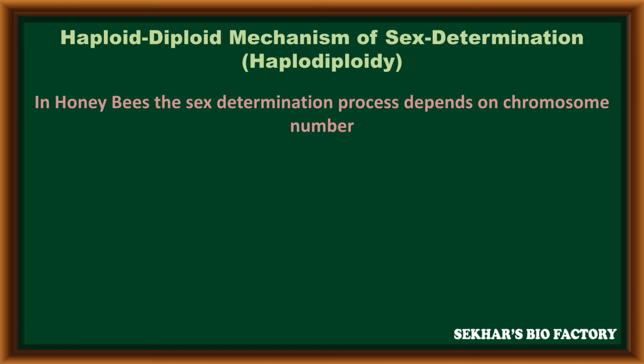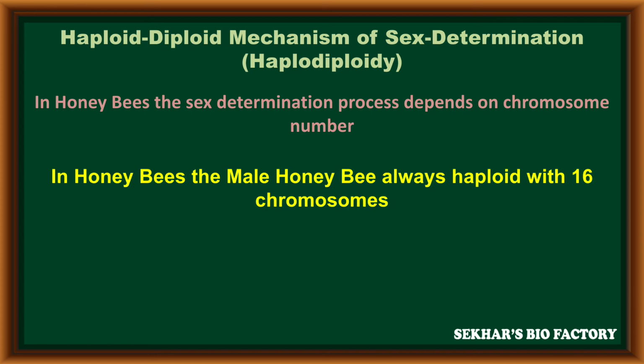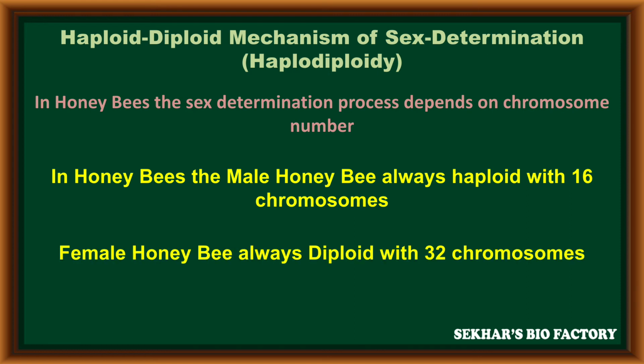In honeybees, the sex determination process generally depends on chromosome number. For example, the male honeybee is always haploid in nature with 16 chromosomes, but the female honeybee is always diploid in nature with 32 chromosomes.